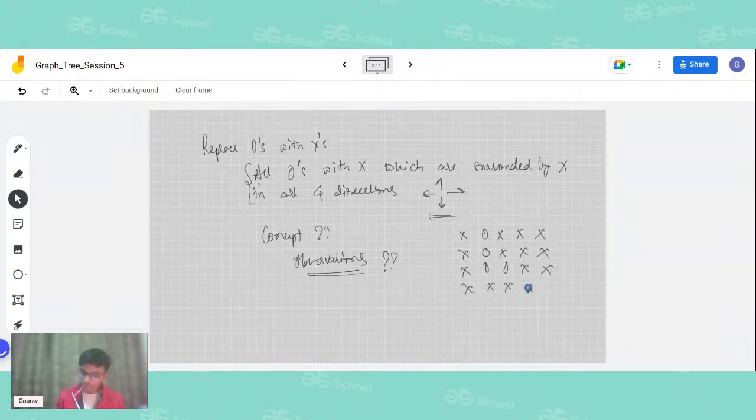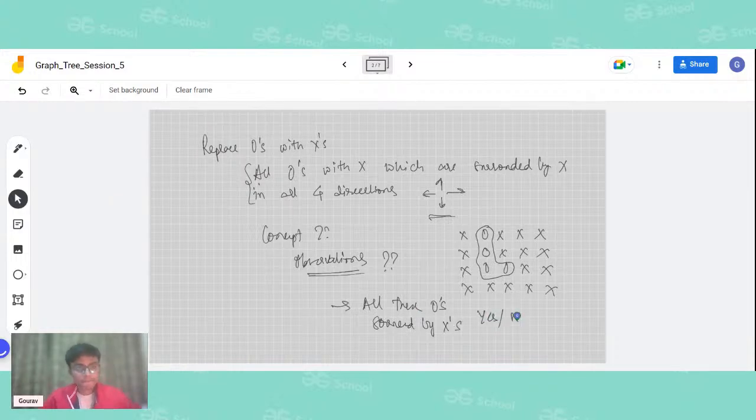Can you tell me whether all these O's are surrounded by X's? Are all these O's surrounded by X's? Yes or no? Can anyone tell?